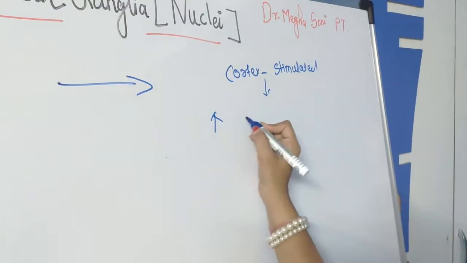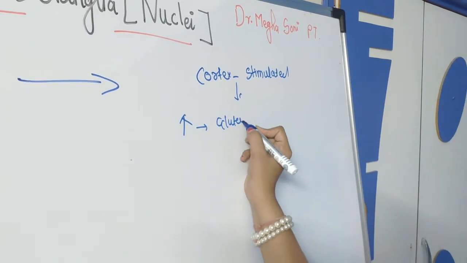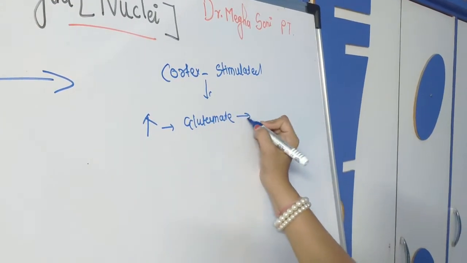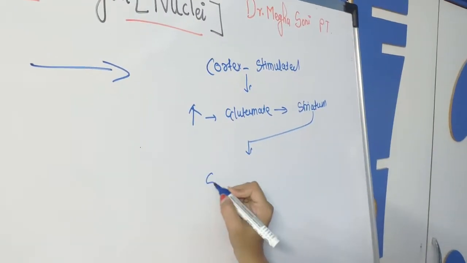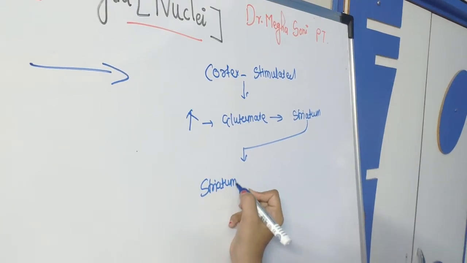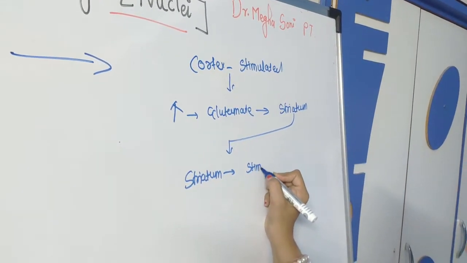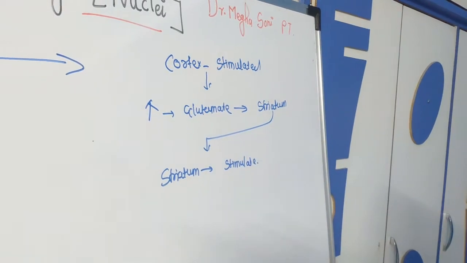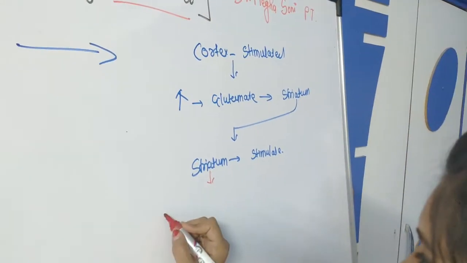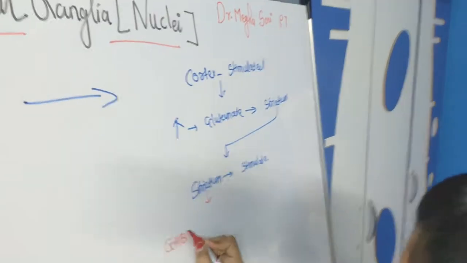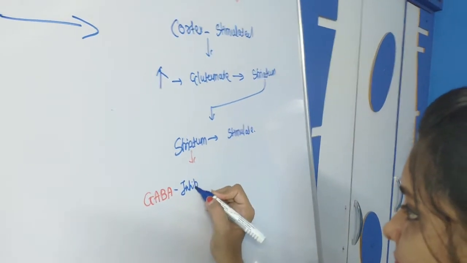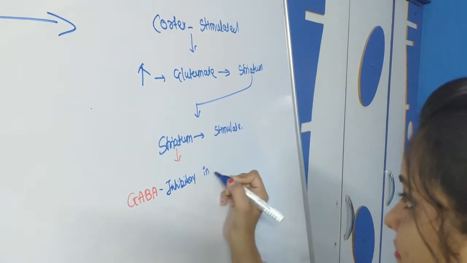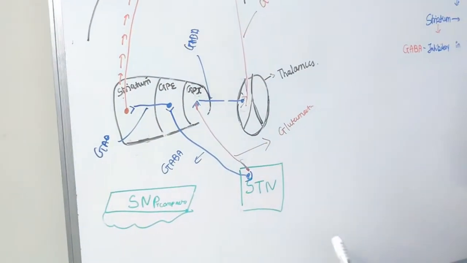So more amount of glutamate over the striatum. Okay. So the striatum is stimulated. Now this striatum consists of gamma aminobutyric acid, and this GABA is inhibitory in nature. Fine. So here you can see the striatum is stimulated.